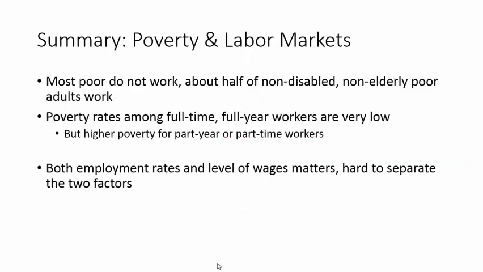A relatively small fraction of workers, particularly full-time full-year workers, are poor in the U.S. On the other hand, there is a substantial fraction of poor adults and individuals that live in households with them who are also workers. Both low wages and rates of employment and hours worked contribute to the phenomenon of the working poor. In subsequent modules, we'll look at other policies that are strongly related to work and poverty in the U.S., including the minimum wage and the Earned Income Tax Credit.